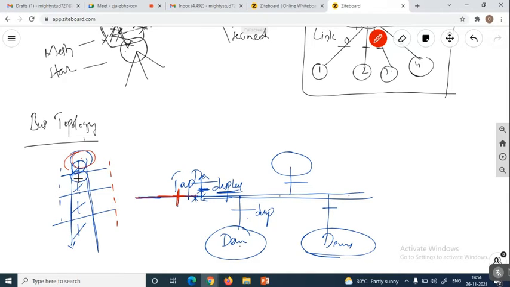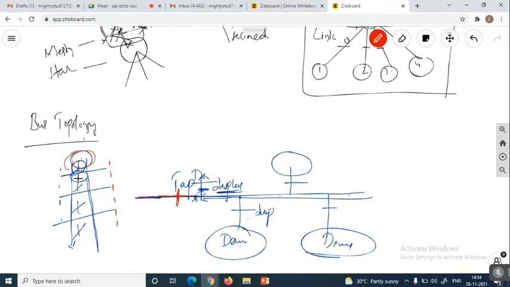Up to mesh and star, we don't have any restriction on the number of devices. We can connect any number of devices in mesh topology, and at the same time in star topology also. But in the bus topology, the common cable is taking the risk to carry the number of devices. For every drop line only there is a release of data transfer. If there is no drop line, there is no data transfer in this bus technology.